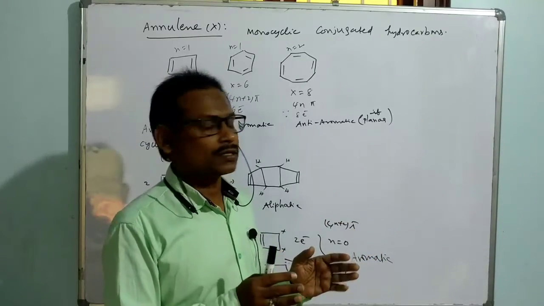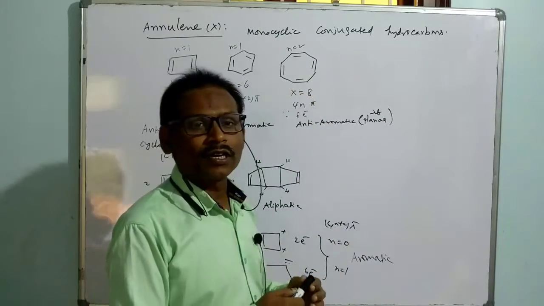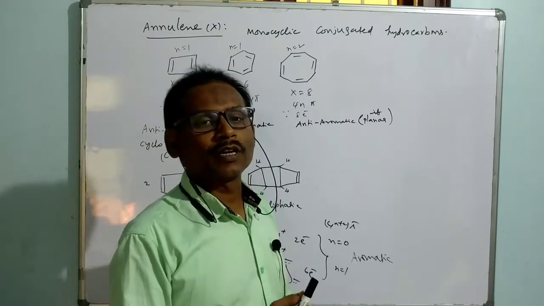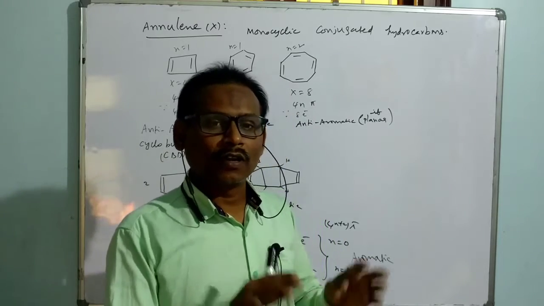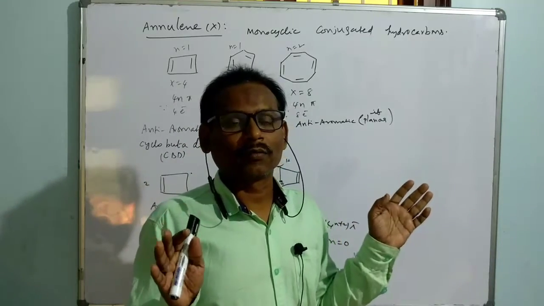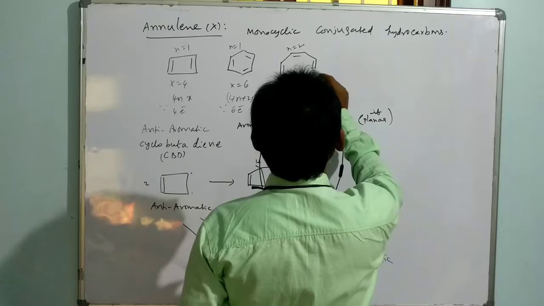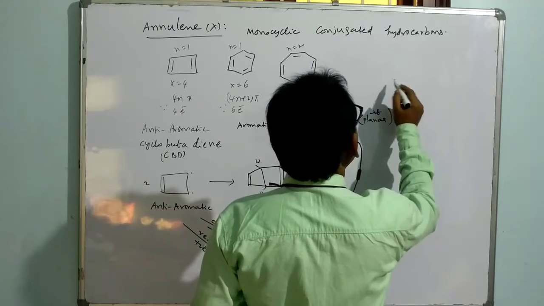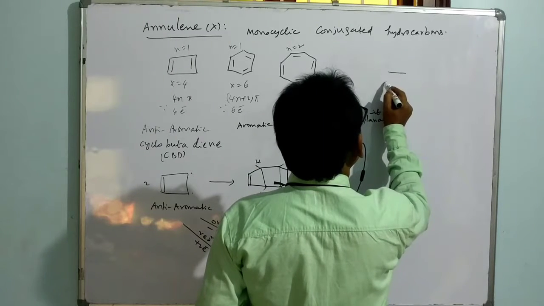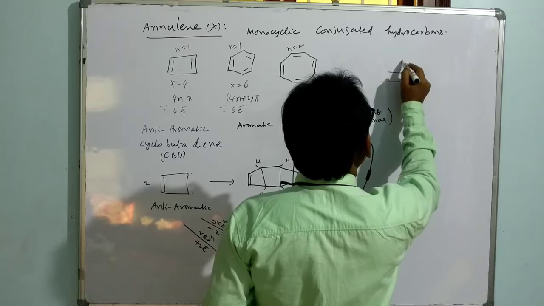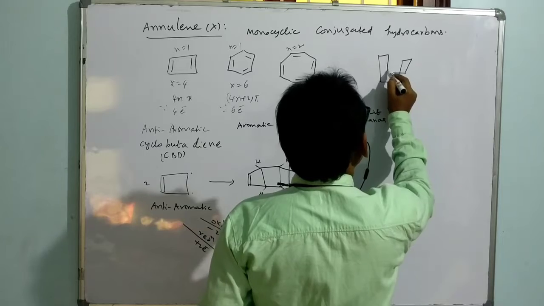It is not found to exist as a planar molecule in this manner. It is noted from X-ray crystallography, from experimental study, that it exists as an aliphatic compound, where planarity is no longer maintained.